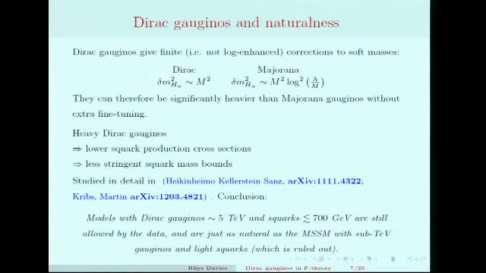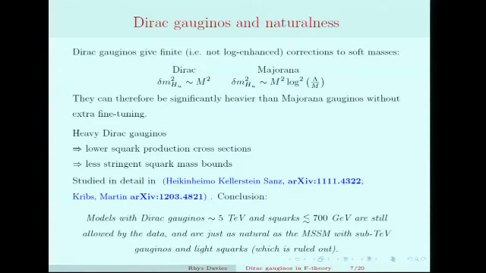So let's assume we have these heavy Dirac gauginos. The model's not fine-tuned. What are the implications? Well, due to their special properties and their high masses, we find lower squark production cross-sections at the LHC. And this has the effect of then relaxing these squark mass bounds that I showed.